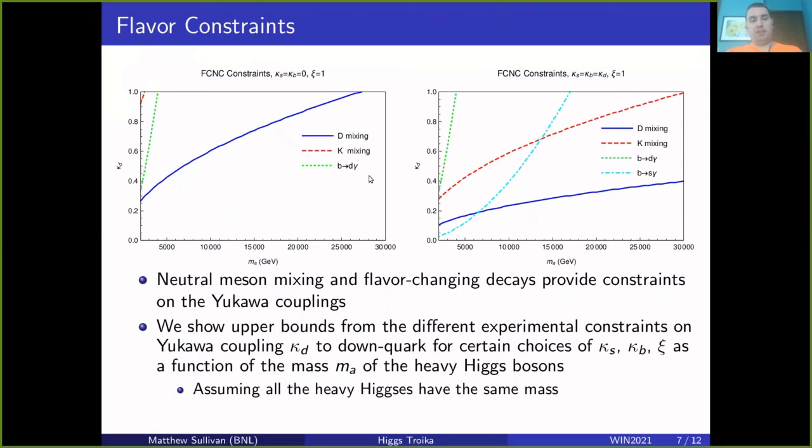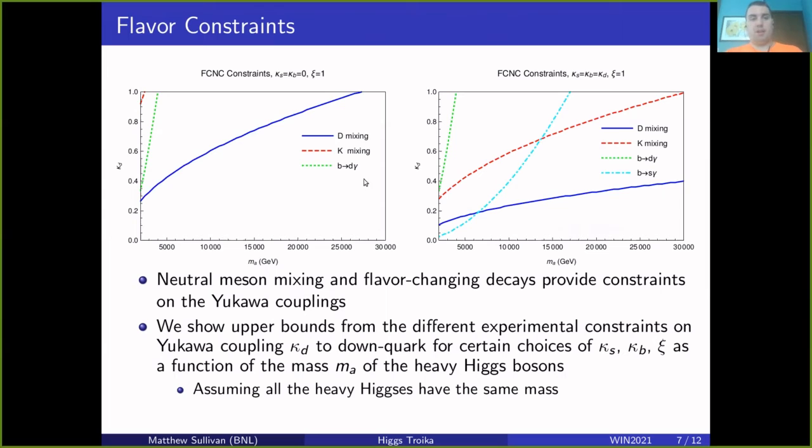So even with removing the tree level flavor changing neutral currents, there are still various loop level induced processes, and the observations of flavor physics for various things like neutral meson mixings and the flavor changing decays of quarks provide constraints for this sort of model.